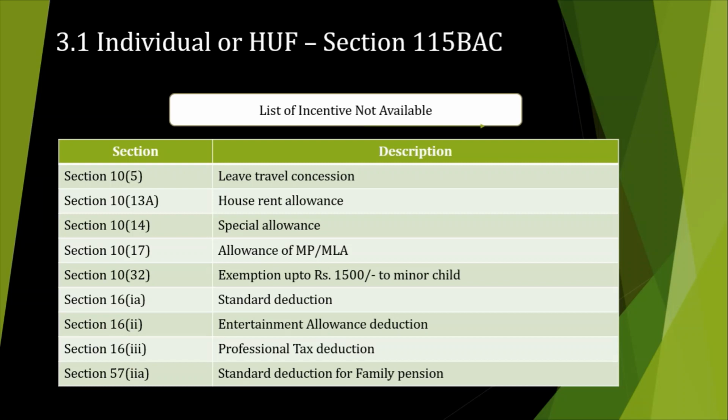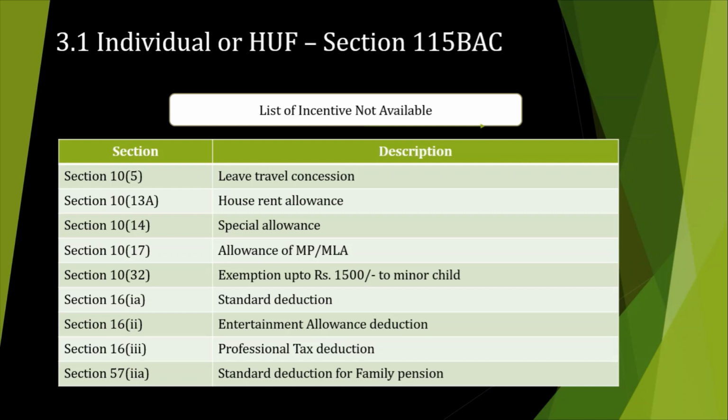A few other things are also available, like interest or withdrawal from the recognized provident fund, and any payment made from the NPS. These incentives are available to a particular client. To avail this scheme, every employee who wants this option has to inform the employer before the end of the financial year, so that TDS can be planned based on this scheme.